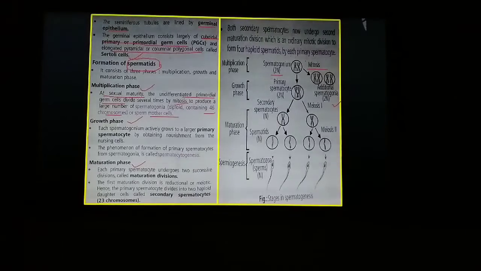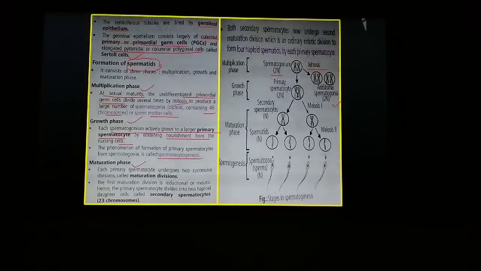Later on, in growth phase, each spermatogonium actively grows into larger primary spermatocytes. They grow with the help of taking nutrition from the nursing cells, so from Sertoli cells they take the nourishment. This process of formation of primary spermatocytes is known as